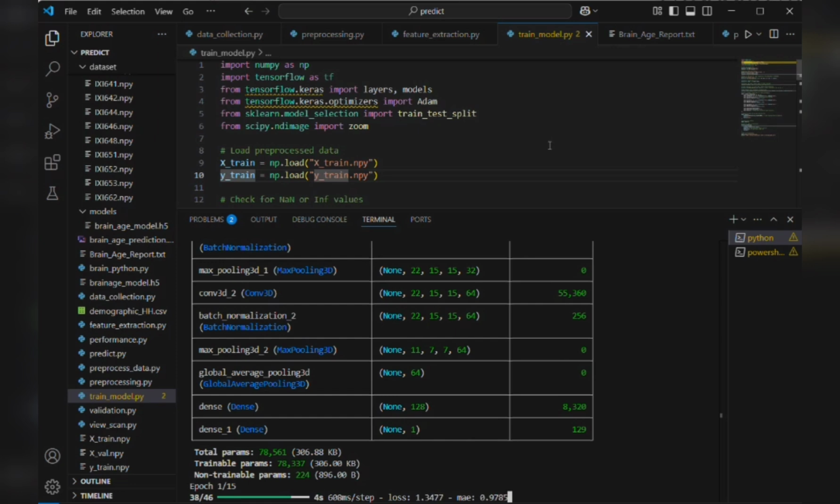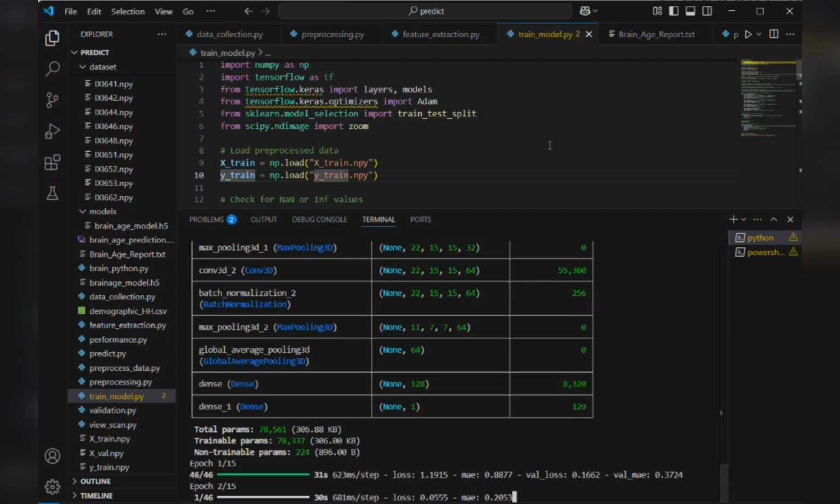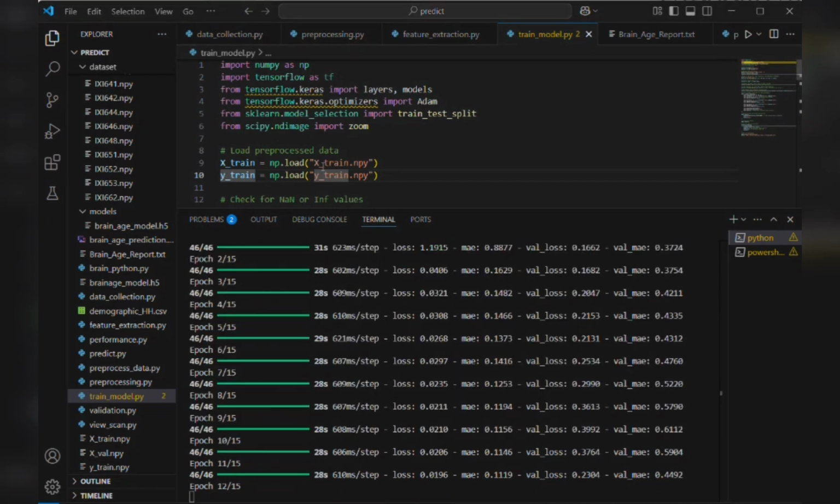The model was compiled with mean absolute error as a loss function and the ADAM optimizer for training. We trained the model using Python, TensorFlow, and Keras, splitting the data into 70% training, 15% validation, and 15% testing.